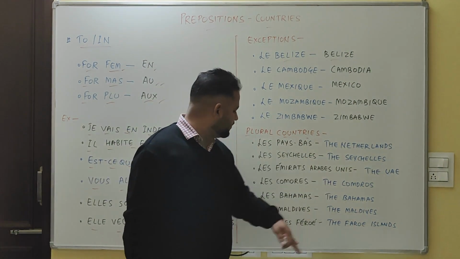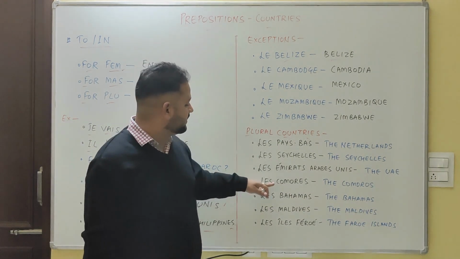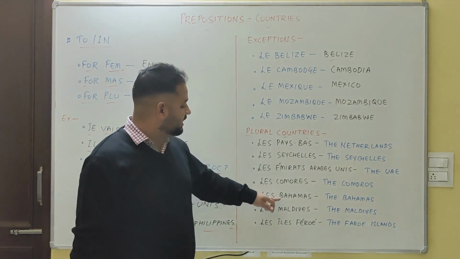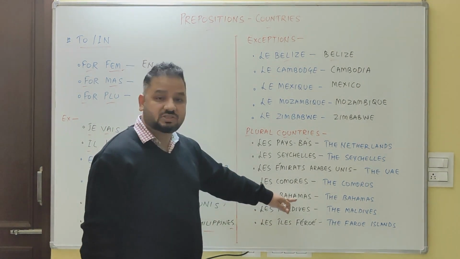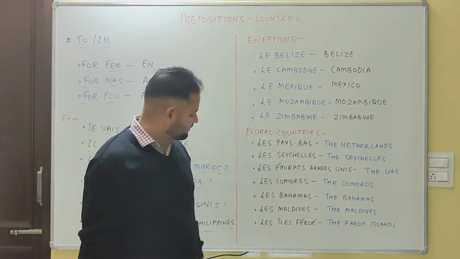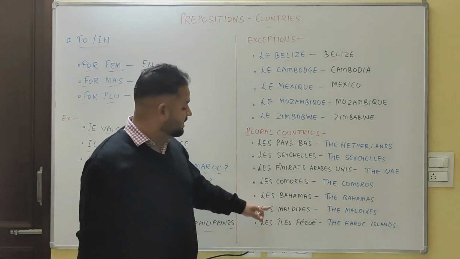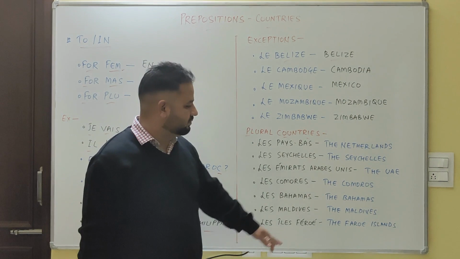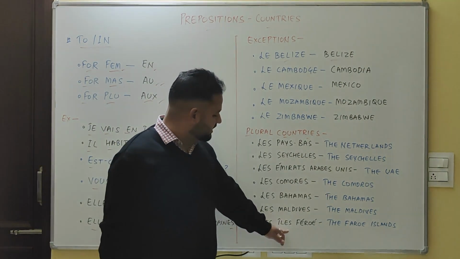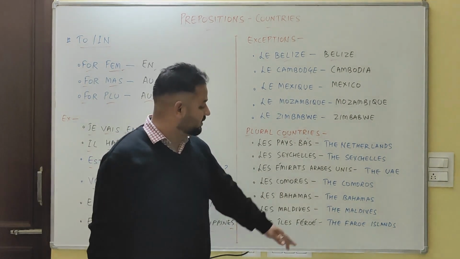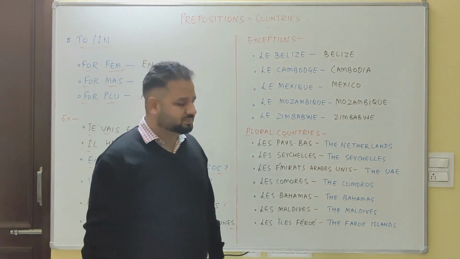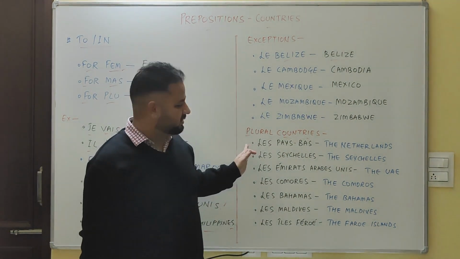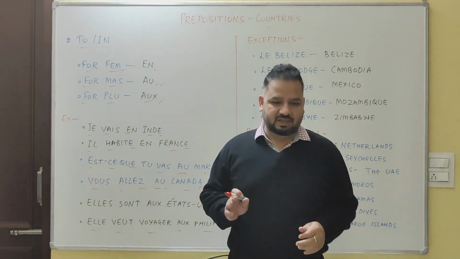Then Comoros, Les Comores. Bahamas, Les Bahamas. Les Maldives, the Maldives. And Les Îles Féroé, which means Faroe Islands. So these are the exceptions which are masculine, and these are plural countries.